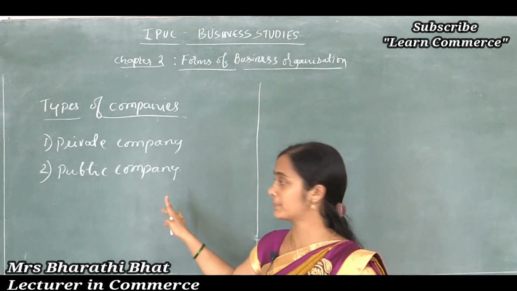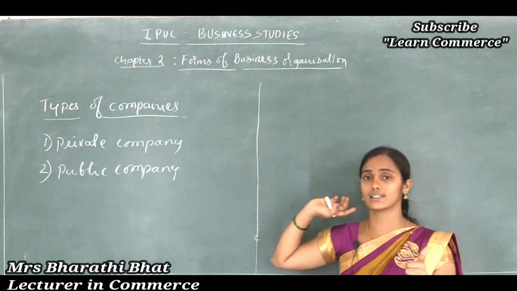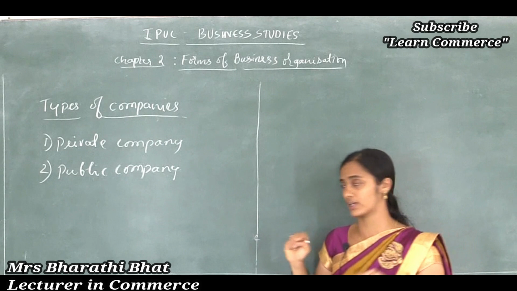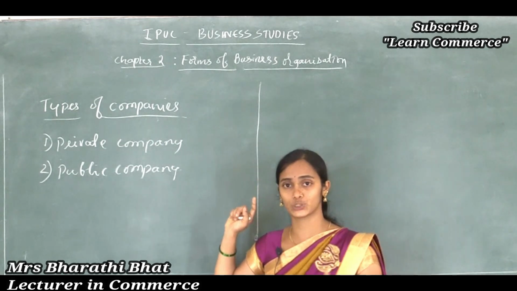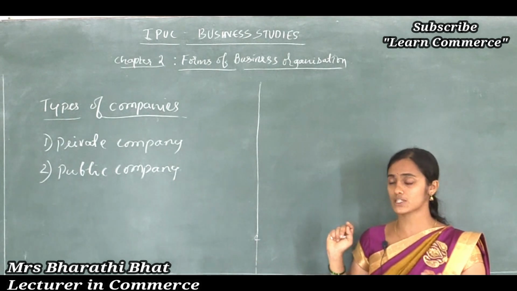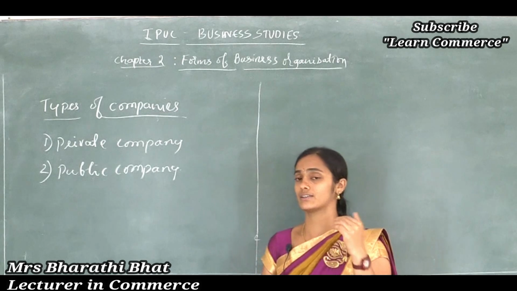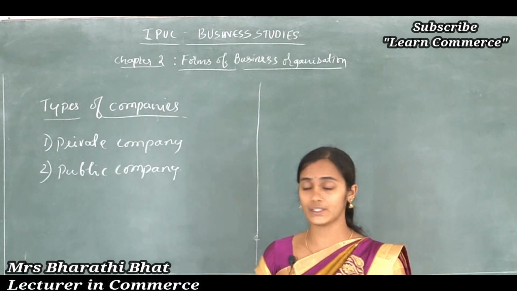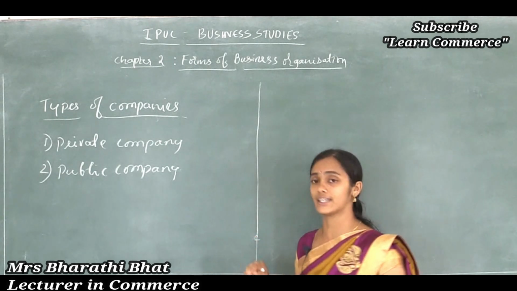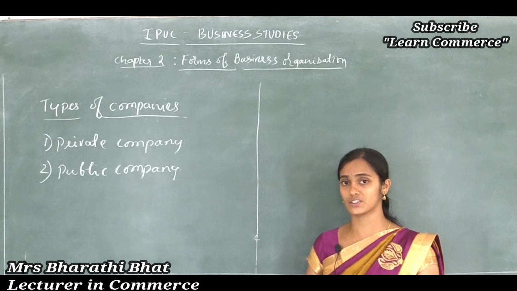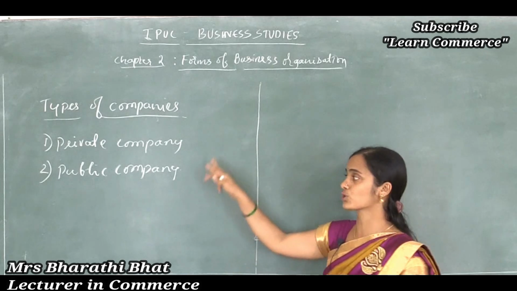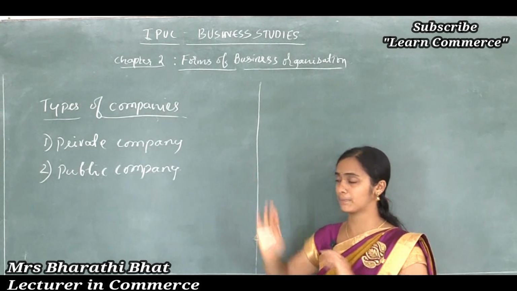So private company and public company. Private company restricts the shareholders from transferring the shares or the ownership from one individual to another, and the minimum number of members is 2 and maximum is 200, and it does not invite the general public to subscribe shares. Public company means which is not a private company. It does not restrict the members to transfer their ownership. It invites the general public to subscribe shares or securities, and the minimum is 7 and there is no limit to maximum members. So that is about the private and public companies.